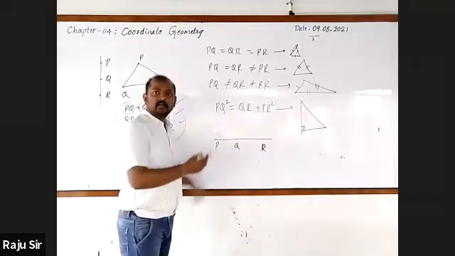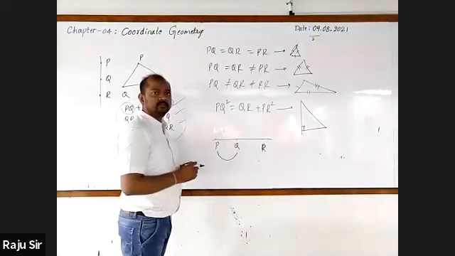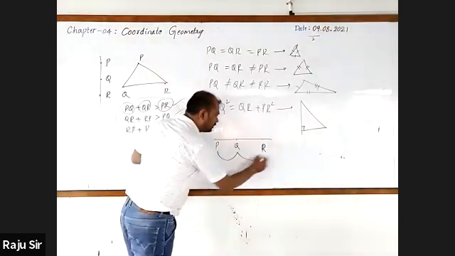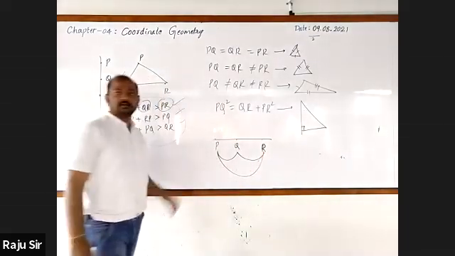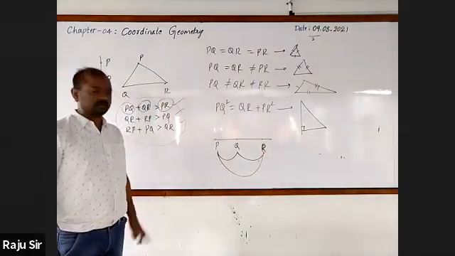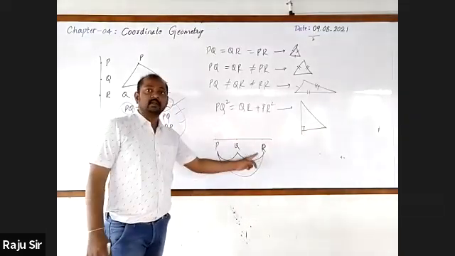Very simple. Like previous one, here also you'll find out PQ, QR, and PR.